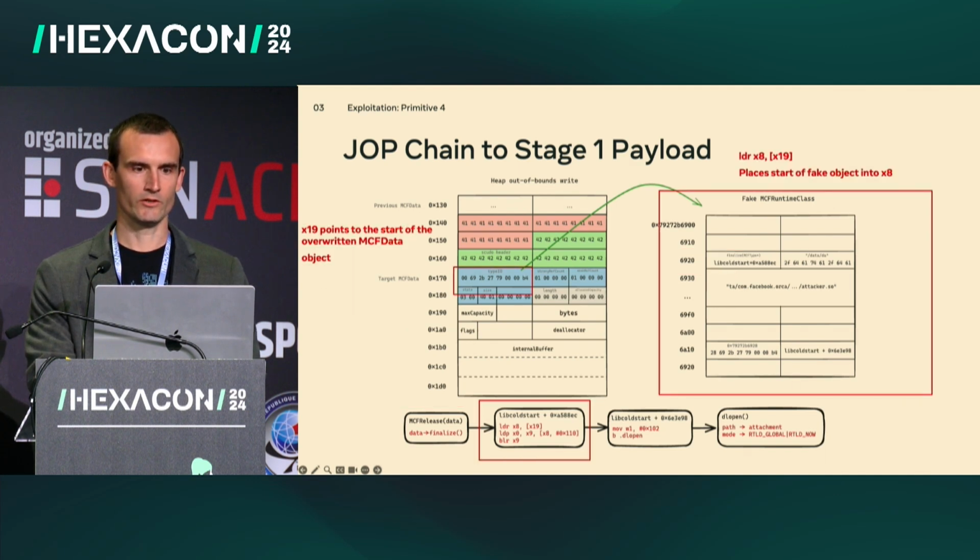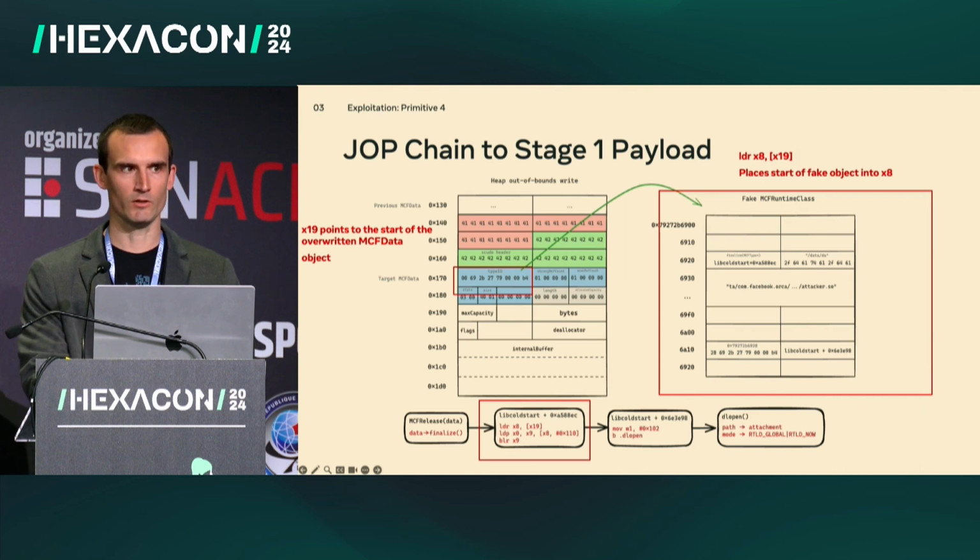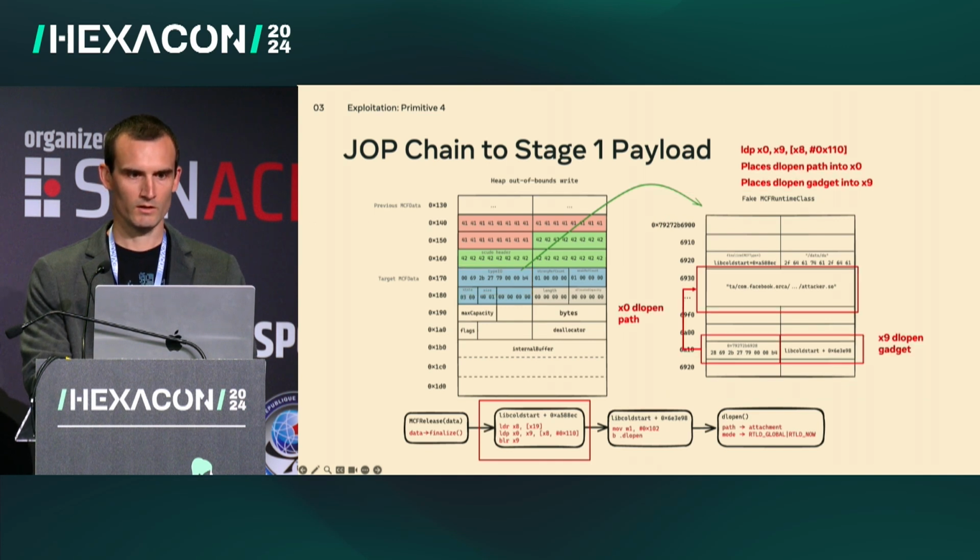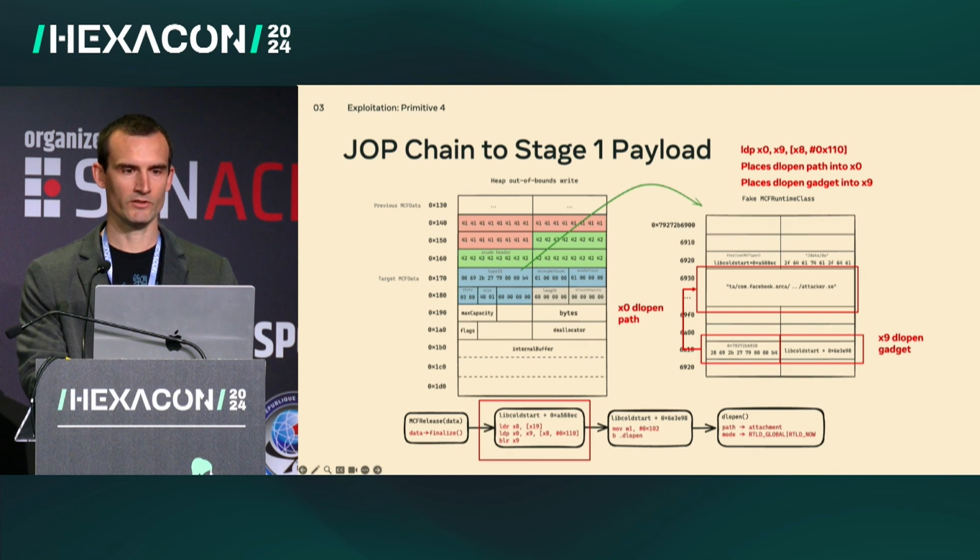What our gadgets are doing here is preparing the ARM64 ABI arguments to pass to dlopen so that we can pass the file path to open. At the time of this gadget executing, the X19 register points to the start of the overwritten MCF data object. When we dereference it, we'll have the start of the fake MCF runtime class object from the AR effect, and we'll place that into the X8 register. Then we're going to load 2 values from that same fake MCF runtime class object into the X0 and X9 registers.